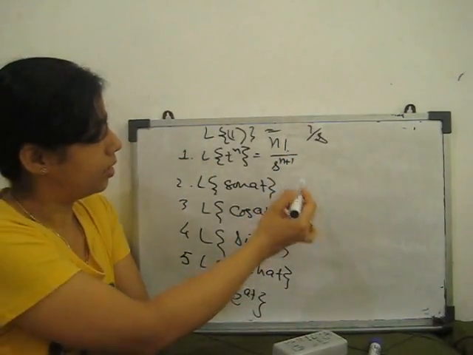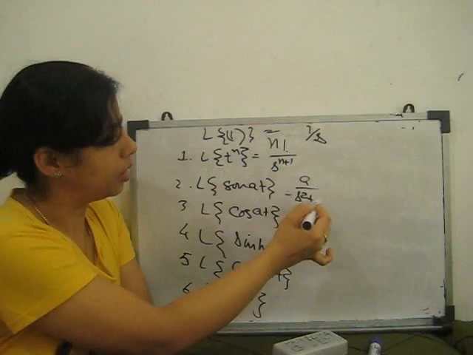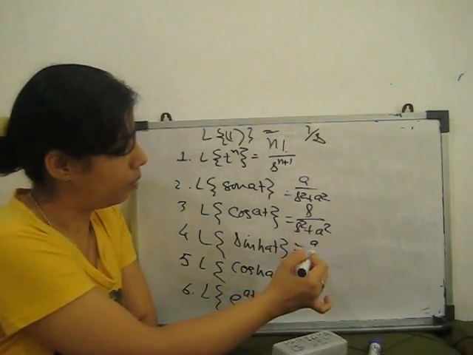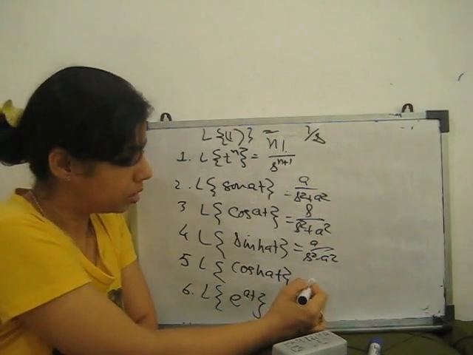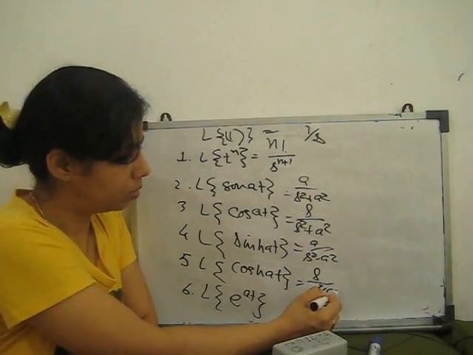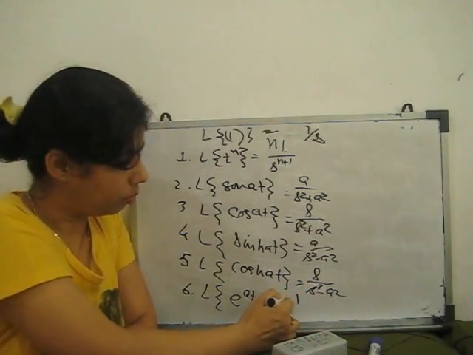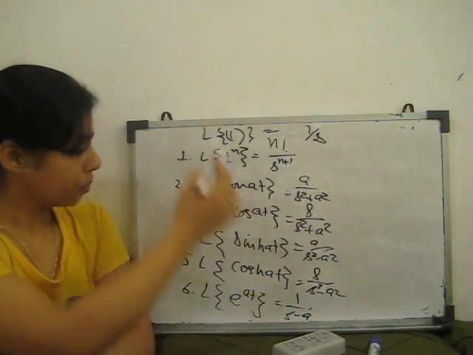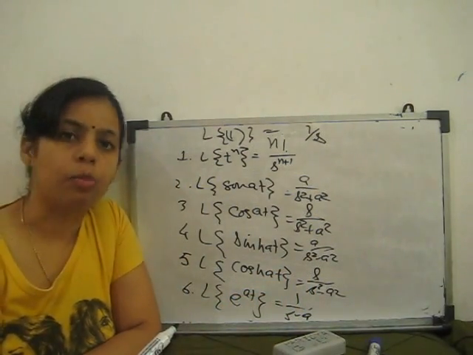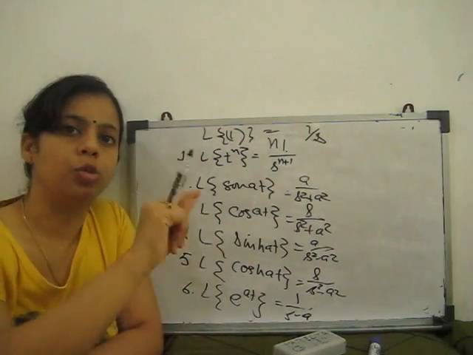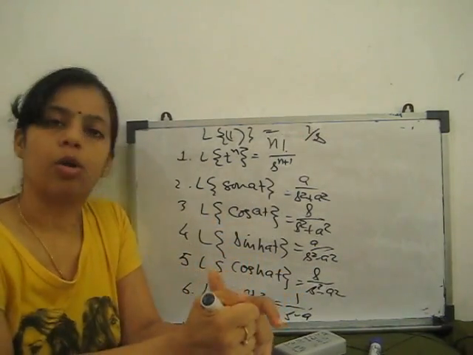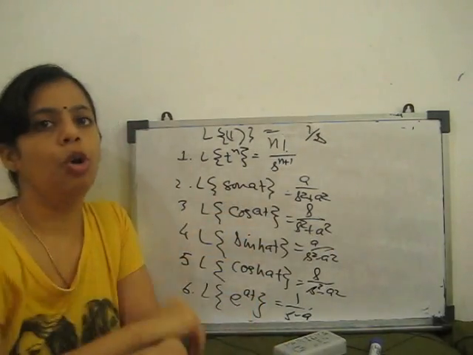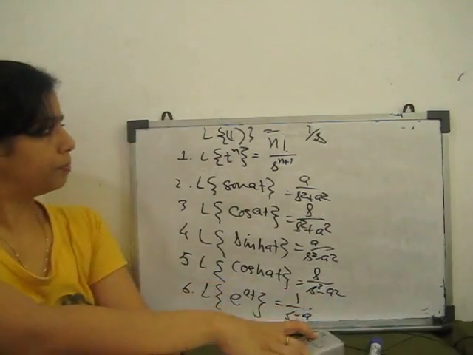Here, this is a upon s square plus a square. This is s upon s square plus a square. This is a upon s square minus a square. This is s upon s square minus a square, and this is 1 upon s minus a. E to the power minus at is 1 upon s plus a. So these are the basic Laplace transform formulas. You have to remember these, or otherwise you can make a chart and keep it on one side, because you always need these formulas when you solve the Laplace transform. Now next we go to some properties of Laplace transform.